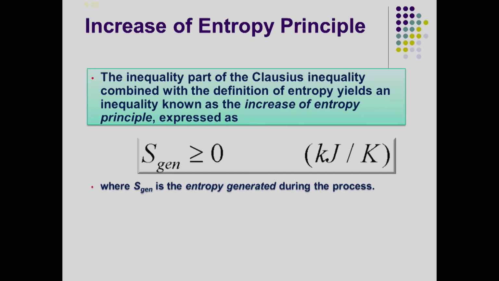Yes, the inequality combined with the definition of entropy yields an inequality known as the increase of entropy principle. What that says is that the entropy generation is always greater than or equal to 0. So, if you have a very quasi-reversible equilibrium situation, you may be able to have entropy generation of 0, but you will never go to negative entropy. You can never go in the negative direction. It will always be generated and it will be greater than 0, where generation is the entropy generated during a process, and that is where all processes increase the entropy.